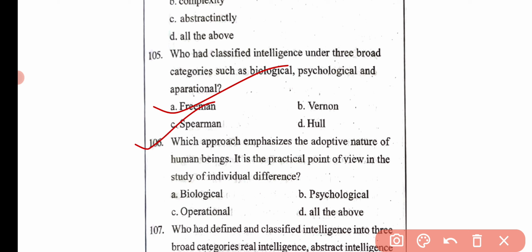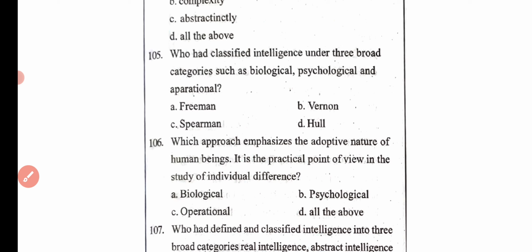Then the next question: which approach emphasizes the adaptive nature of human beings? It is the practical point of view in the study of individual difference. Option A biological, option B psychological, option C operational and option D all the above. Here the correct answer is option A, that is biological.